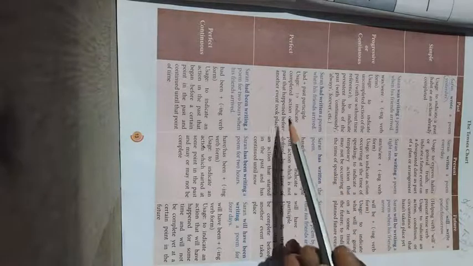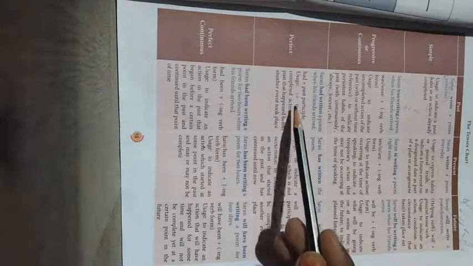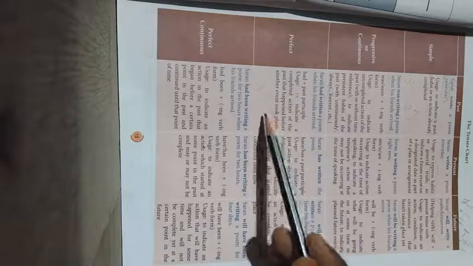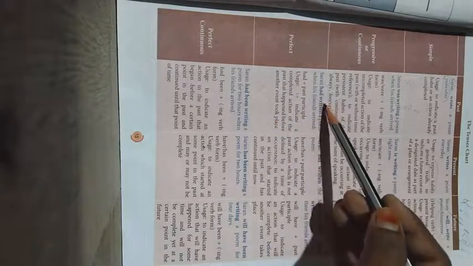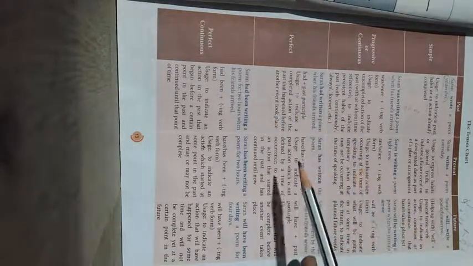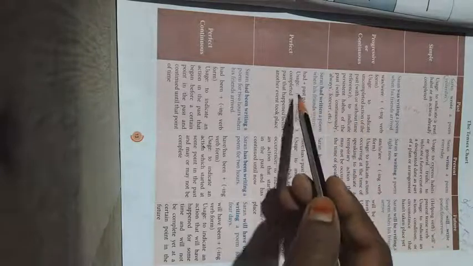So two actions. What are the two actions here? One denotes a completed action that happened before another event took place. So you should know the difference between these things. See, Saran had written a poem when his friends arrived. See, what is the first one? Completed action.